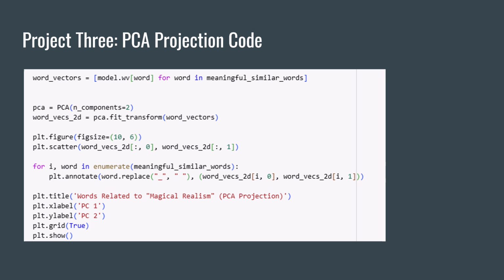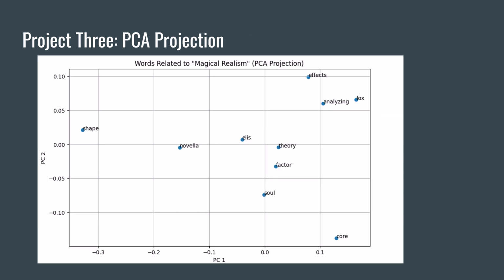I made a PCA projection model for the words relating to magical realism. Here's the result. I don't think there were enough words relating to magical realism, so I chose another topic that I wrote a lot more about and had more success. On the next slide, we'll explore that.